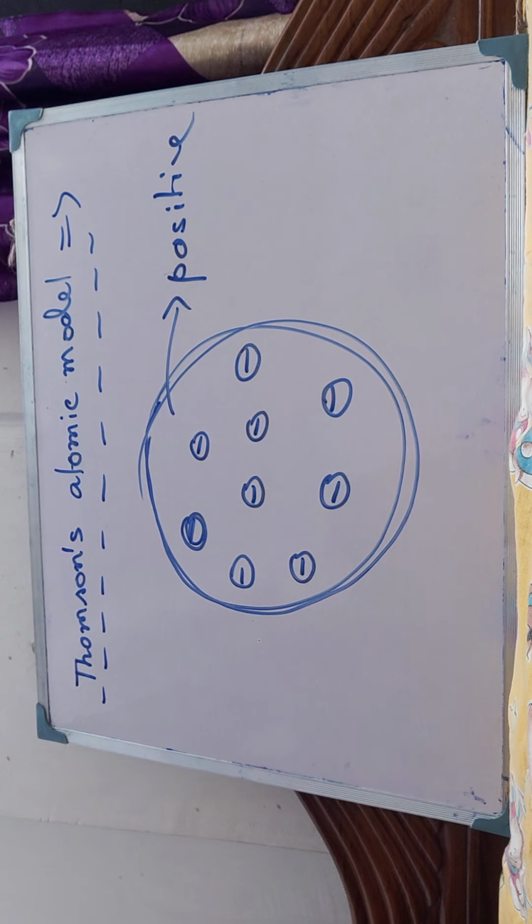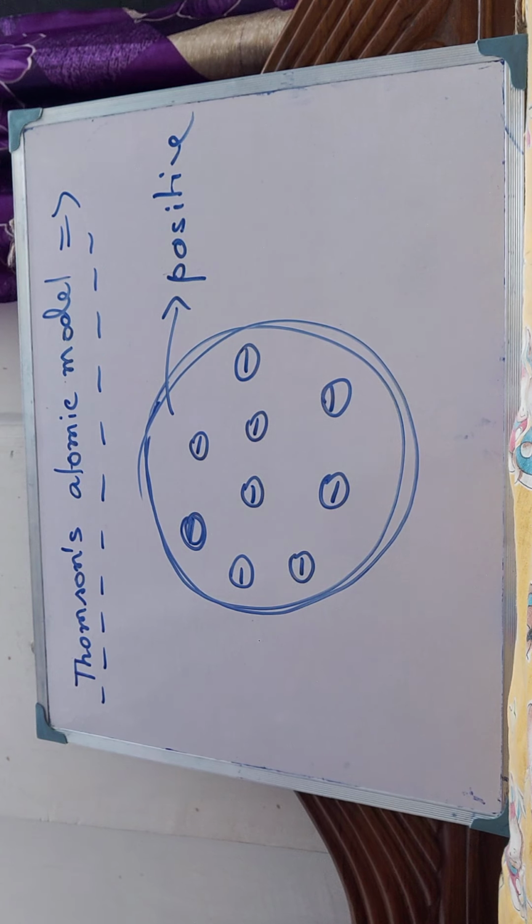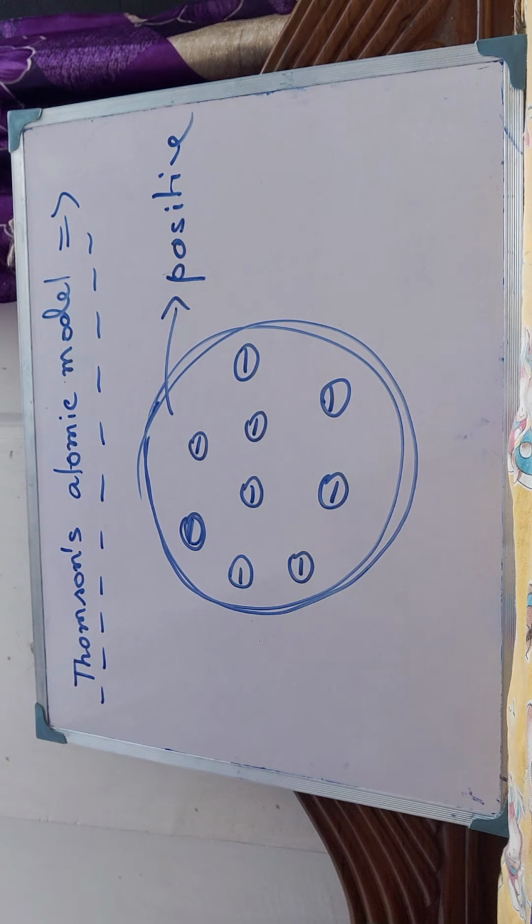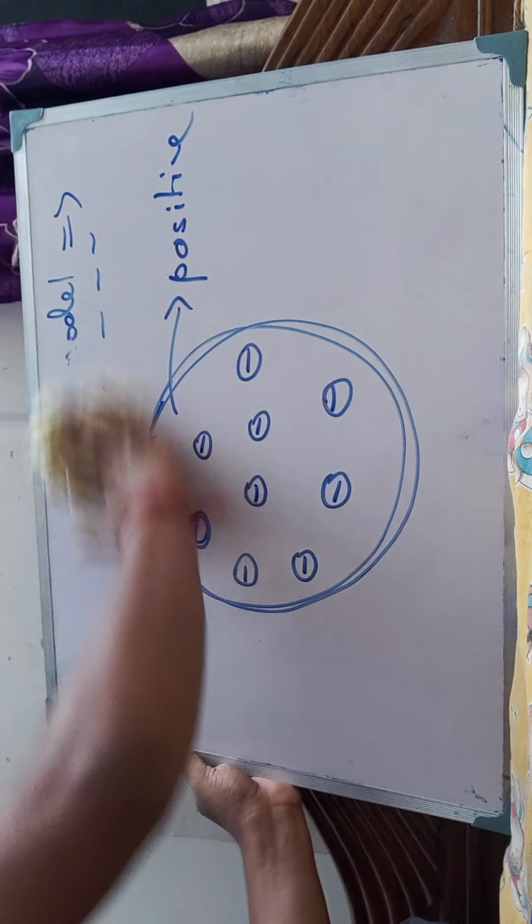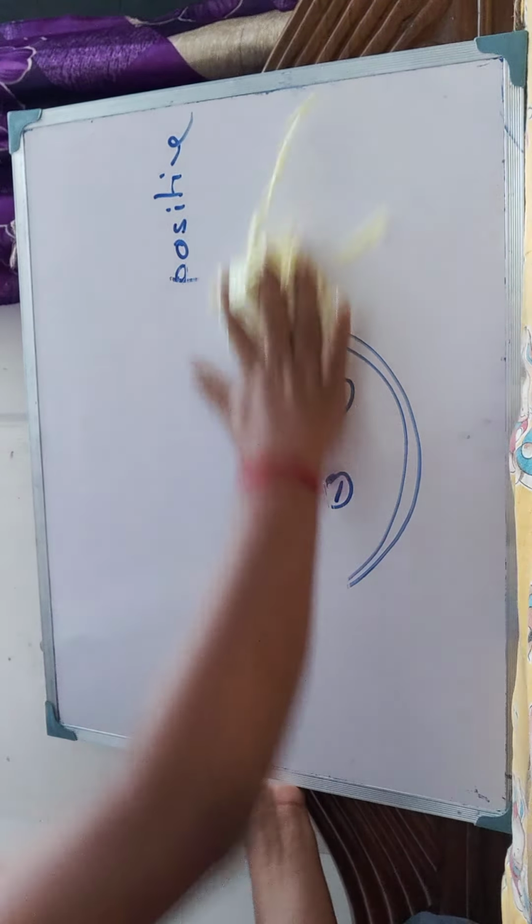Because a new model came up, which is Rutherford's model of an atom. Actually, what are the drawbacks of Thomson's model? Number one, he couldn't explain the existence of protons and electrons. He couldn't explain the existence of neutrons. If the whole atom is made up of positive and negative particles only, then what about the neutrons? He couldn't explain that. That is why we needed a different aspect, and the different aspect was given by Rutherford. Okay.